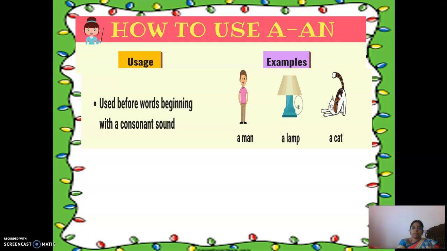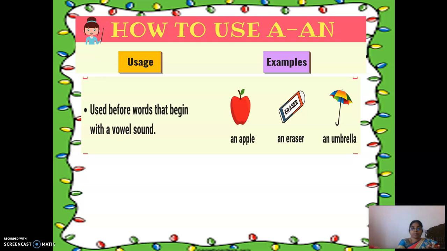Next is "an", used before words that begin with a vowel sound. The second point is "an", used before words that begin with a vowel sound, not a vowel letter.